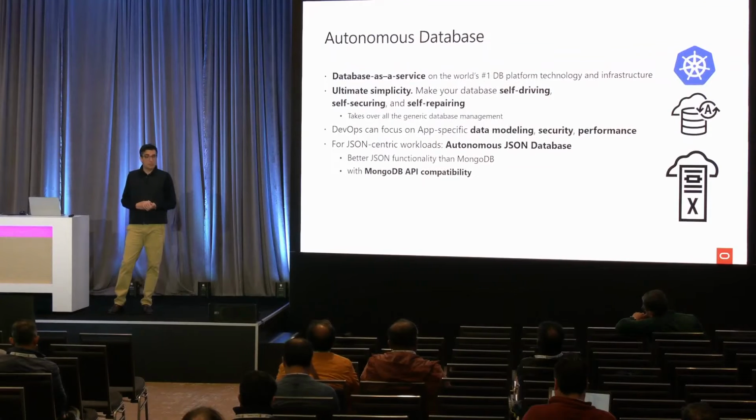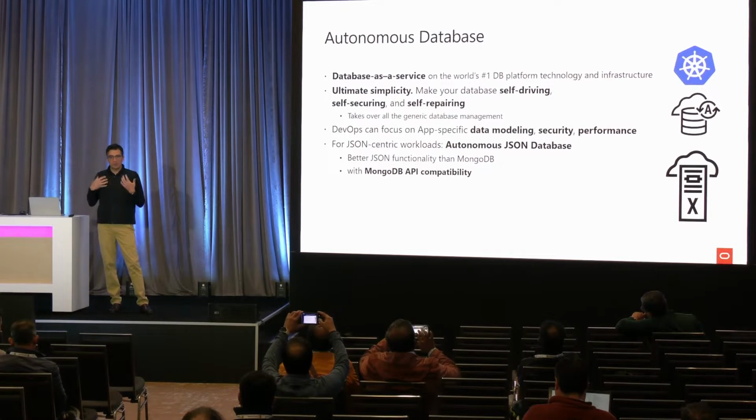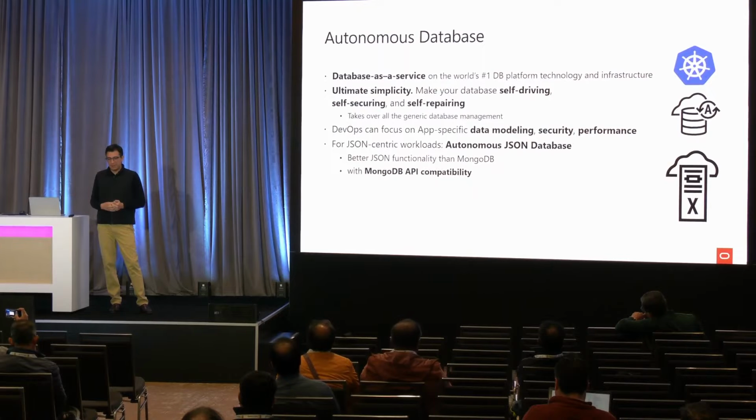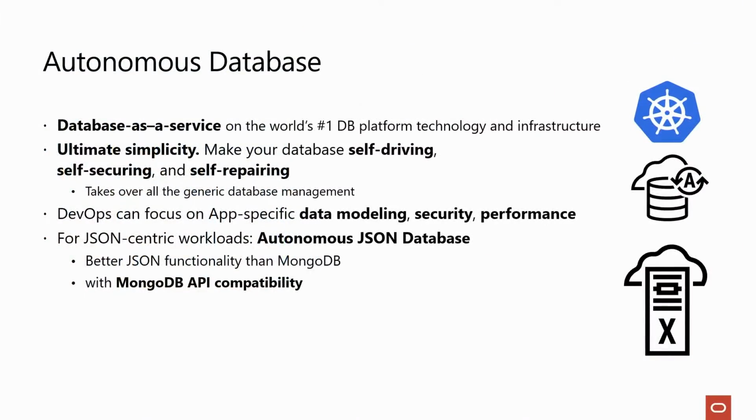So here we are announcing Autonomous Database Service. Autonomous Database Service is a database as a service on the enterprise number one database platform in the world. It simplifies every aspect of the database you can think of. Self-driving, self-securing, self-repairing. So you really just focus on your application development and what you want to do for the customers.